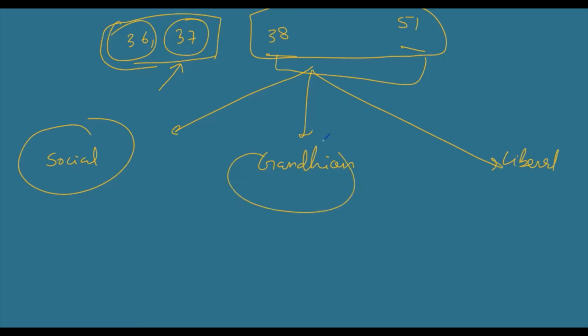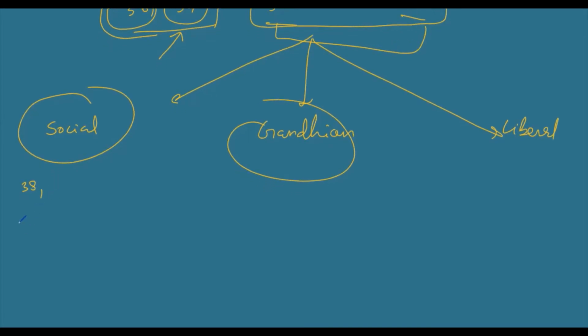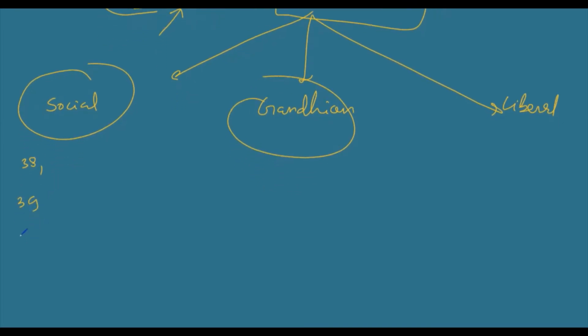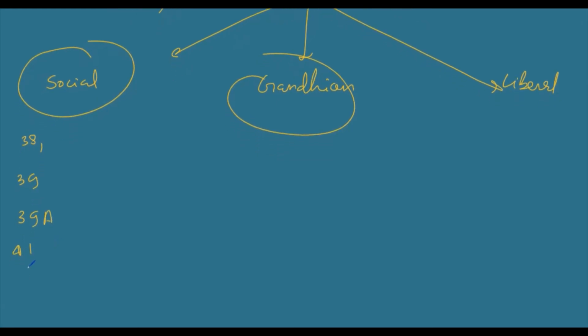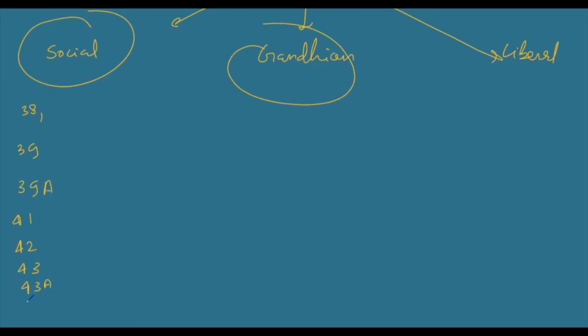Article 38 will fall under the social category, article 39 as well, also 39A, 41, 42, 43, 43A, and 47. All these articles are under social principles, or you can say these articles can be classified as socialist principles.